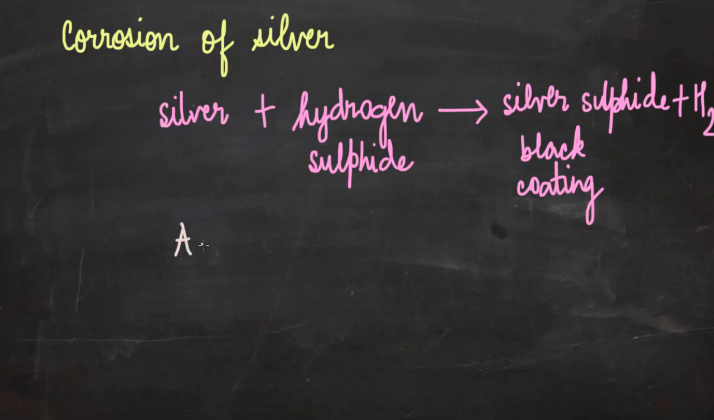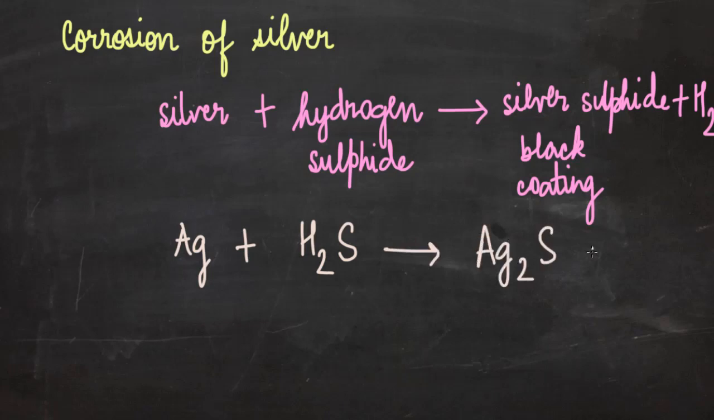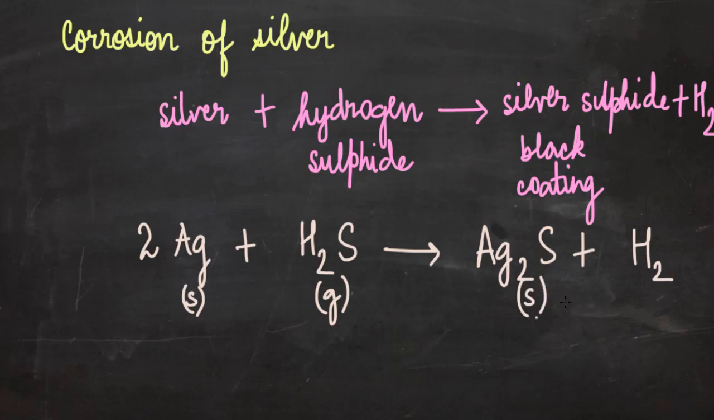We have silver, which is Ag. It reacts with hydrogen sulfide, H2S gas, and it gives silver sulfide plus hydrogen gas. So is this reaction balanced? Well, almost. I need to put a 2 over here. Let's write the states. This is solid, this is gas, this is solid, and H2 is a gas. The silver sulfide is black in color.